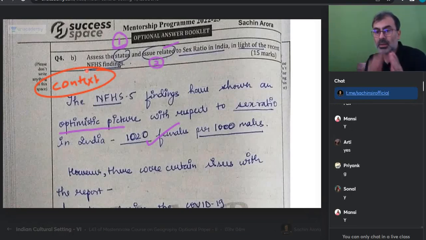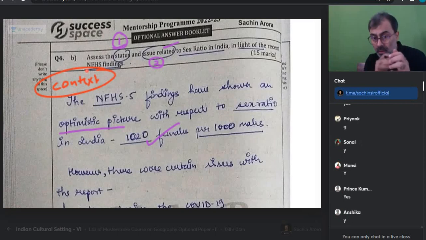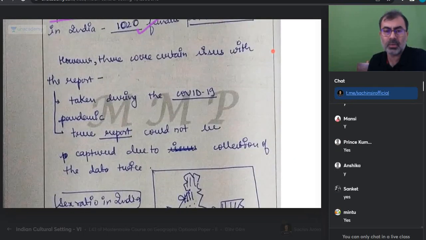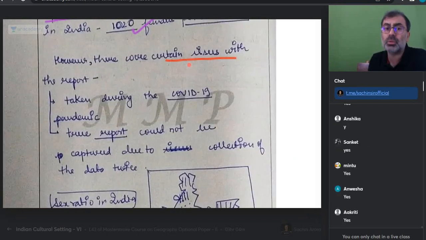The sex ratio in India, suggested to be 1020 females per 1,000 males, does show that India's steps towards becoming a welfare state are fructifying. Welfare state, welfare geography, did I bring that also? Now, when I put that much effort in my answer writing in the first para, am I making a difference or not? So I'm okay with this person. He means business. He hasn't worked much on the introduction, no problem. However, certain issues are there.